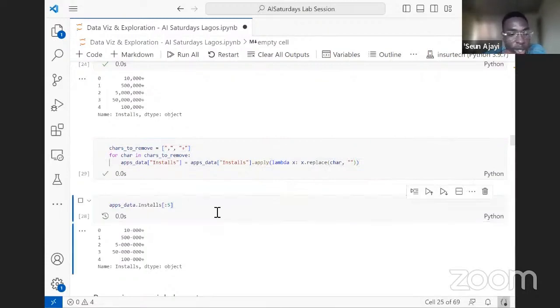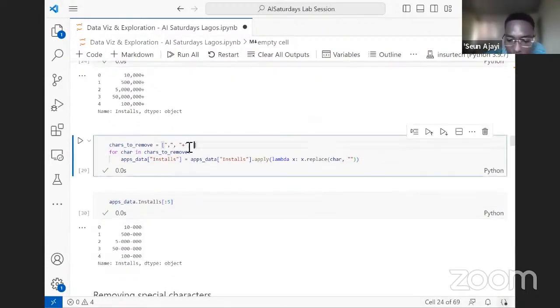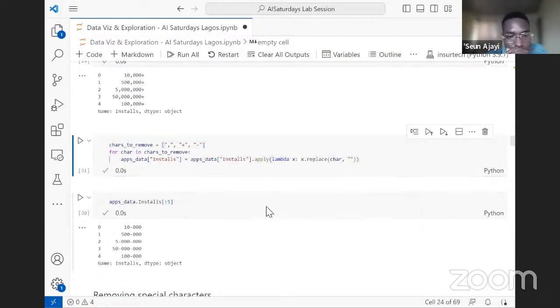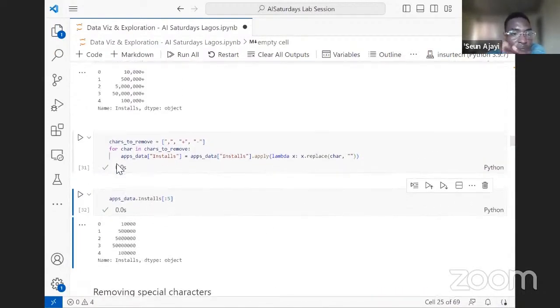Now we recheck the column. Okay, I'm supposed to remove this too. When we check the column now, it's free of the plus, the commas, and even the dash we just inputted there. Does that make sense?